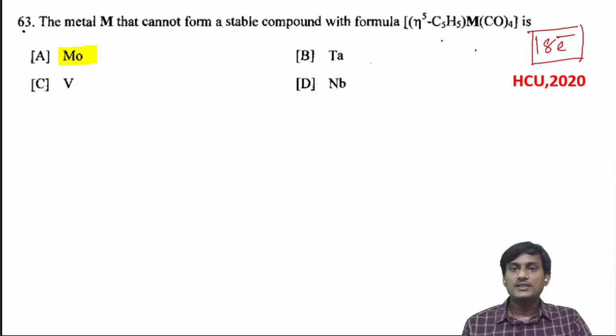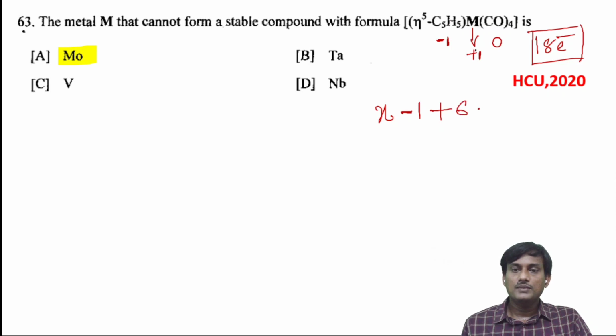C5H5, let's take this one has a -1 charge. These CO ligands are neutral, so the metal has +1 charge. Here you have to calculate the number of valency electrons. Let's take the number of valency electrons on the metal as X. And its charge is +1, so you have to remove 1. Plus this one donates 6 electrons.